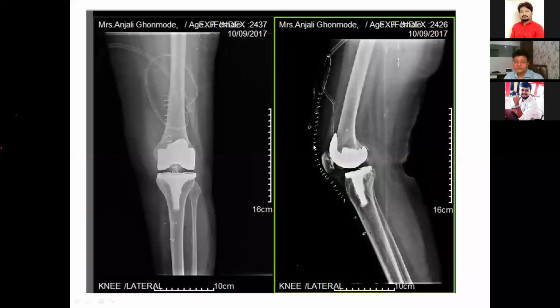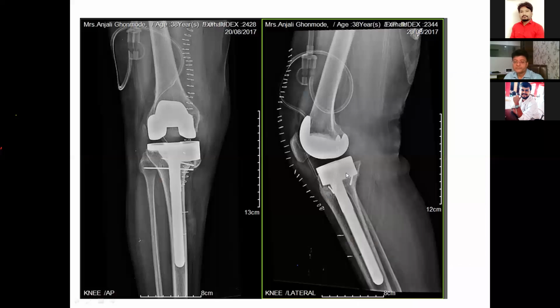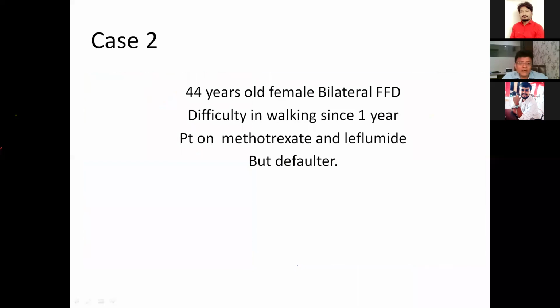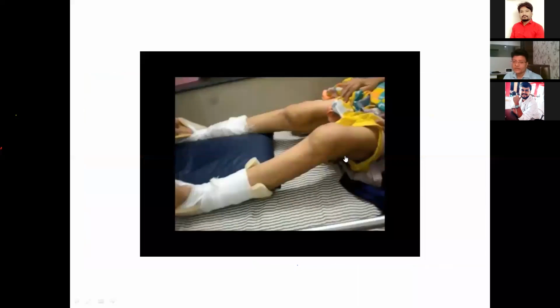This was the post-op picture. The second case was a 44-year-old female, with bilateral FFD and difficulty in walking for 1 year. The patient was on methotrexate and leflunomide, but was a drug defaulter.